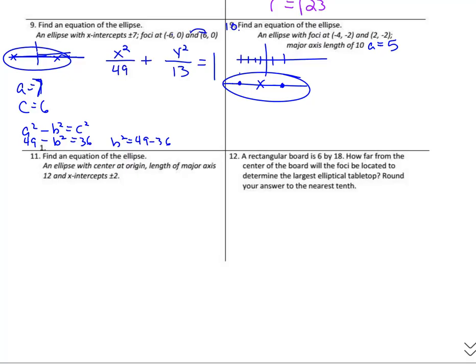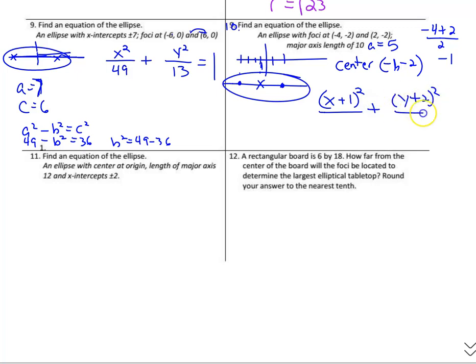Well, what's halfway between -4 and +2? Well, -4 plus 2 divided by 2 is -2 divided by 2 is -1. So the center is at -1, -2. So it's x minus -1, so x plus 1 squared over something, plus y minus -2, so y plus 2 squared over something equals 1. We know the major axis is horizontal because they told us that the foci were on a horizontal line. So that means a is underneath the x, so 5 squared would be 25.